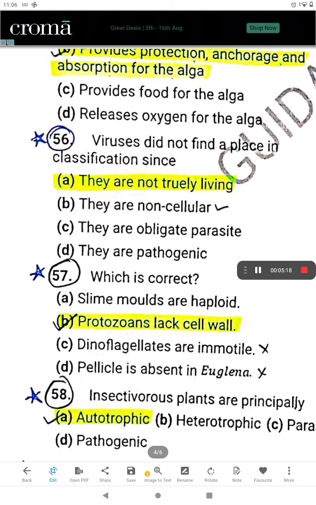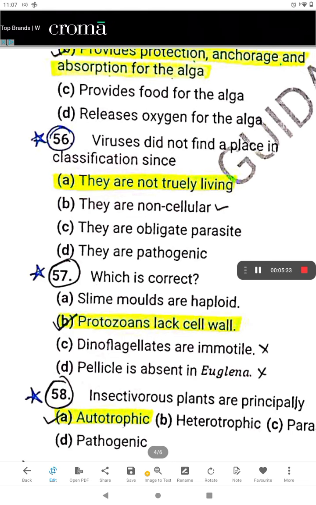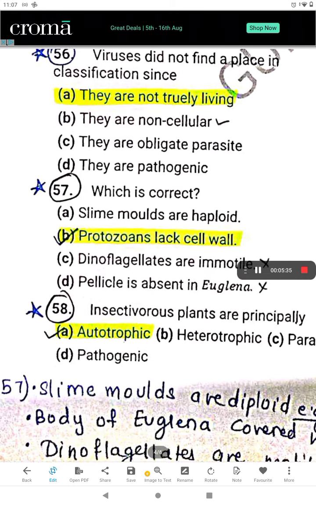57. Which is correct? Slime molds are haploid? Wrong. Protozoans lack cell wall? Yes, this is the right answer. C. Dinoflagellates are immortal? No. D. Pellicle is absent in euglena? No, pellicle is present in euglena. So the 57th answer is option B.